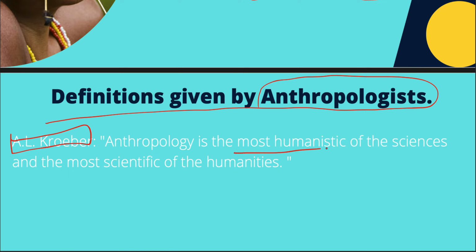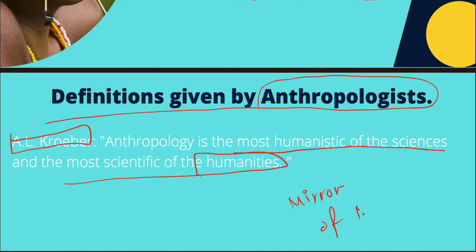Anthropology is the most humanistic of the sciences and the most scientific of the humanities. So that is how anthropologists actually define this branch. Okay. It is most humanistic of the sciences and most scientific of the humanities. One anthropologist has also described this as mirror of man.